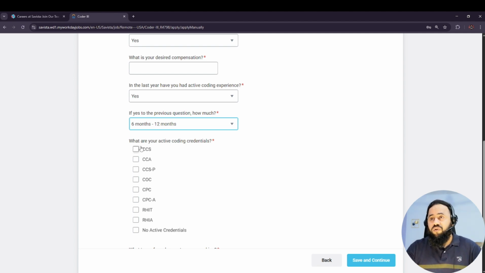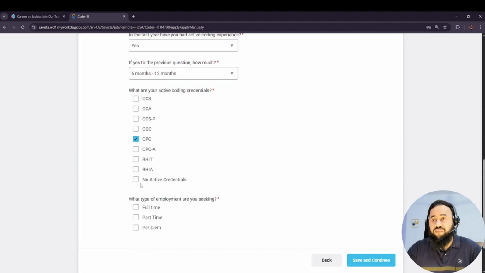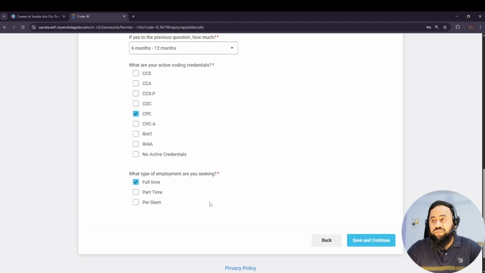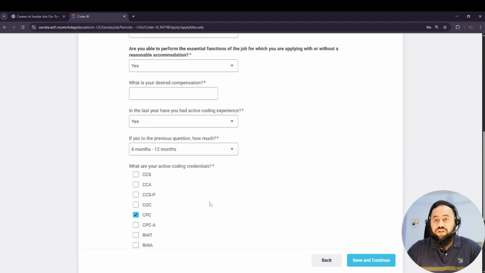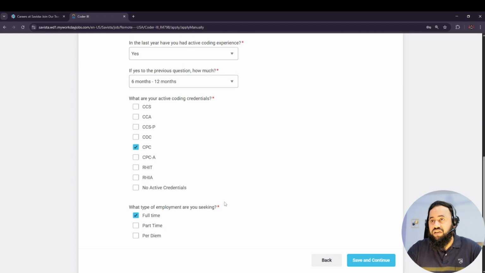Okay, so what are your active coding credentials? Let's see, if you are a CPC certified medical coder, then you guys can just go for this one. If you have no active credentials, then you can just select this one as well. Okay, so what type of employment are you looking for? Full time. Okay, so in this way you guys can just add all that kind of sections, and then you can go for save and continue.